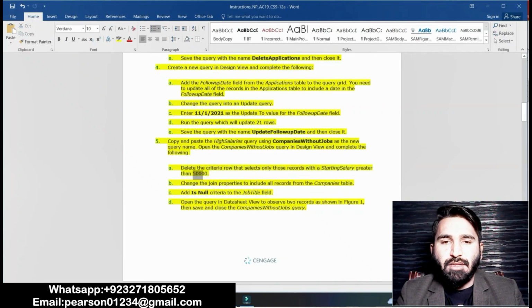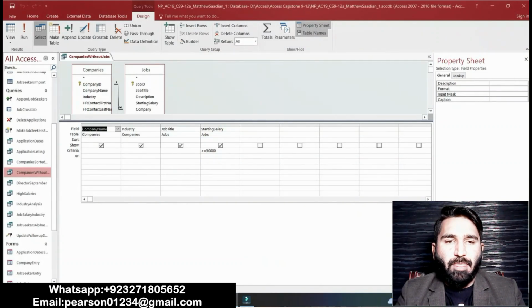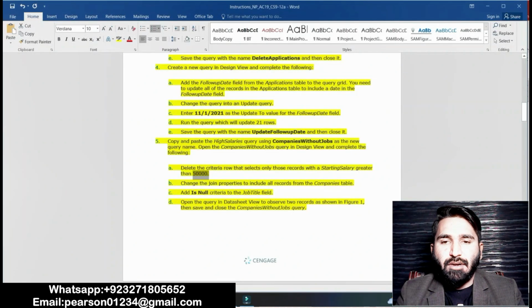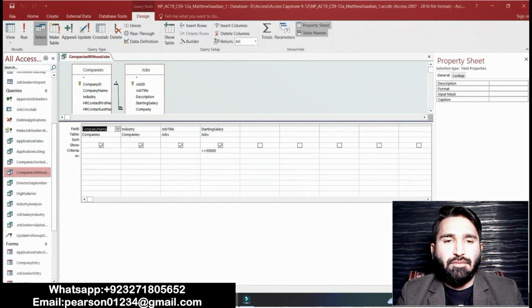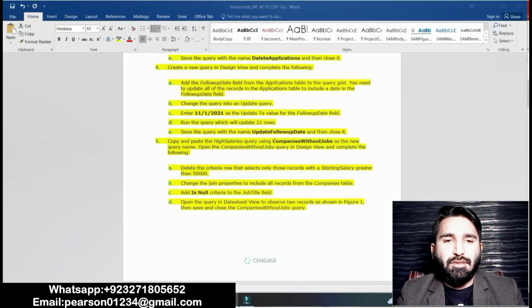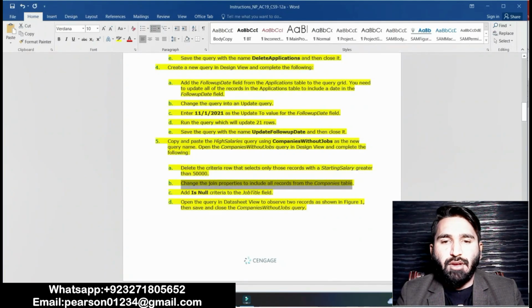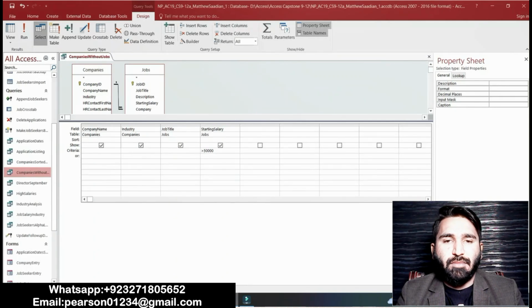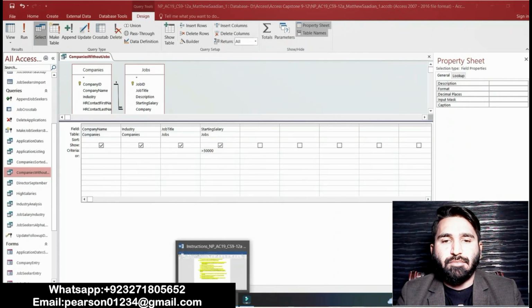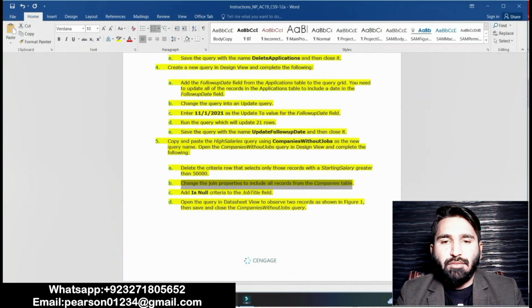which have starting salaries greater than 50,000. Okay. Fields record is that starting salary greater than 50,000. Okay, property sheet and select those records with our starting point. B that change the join properties to include all records from the companies table. Change the join record. Okay, greater than 50,000. Then go to this records.